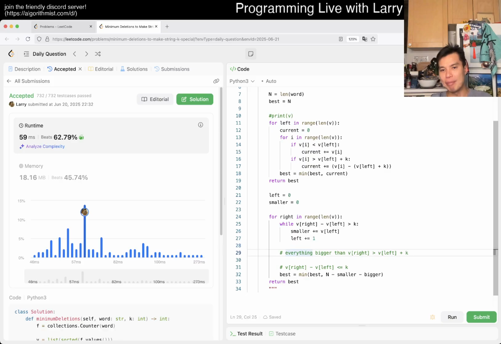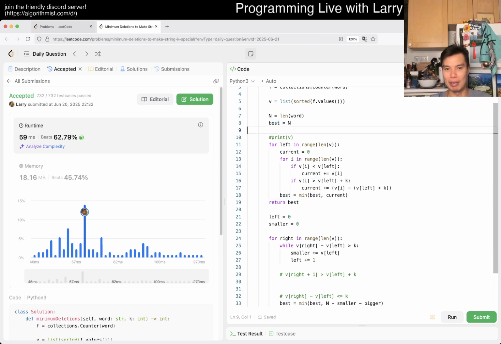So afterwards, v sub right minus v sub left is less than or equal to k, but that means that v plus 1 is bigger than this one case. So that's the invariant. And with that invariant, another thing, and this is actually where you need prefix sum, so I lied about not needing prefix sum apparently.